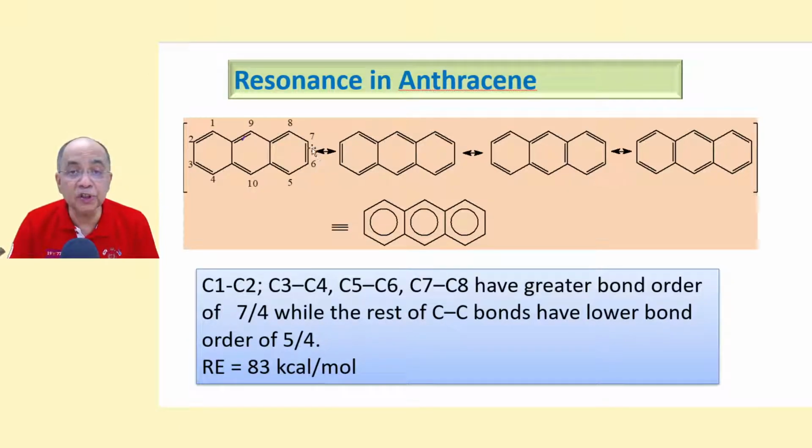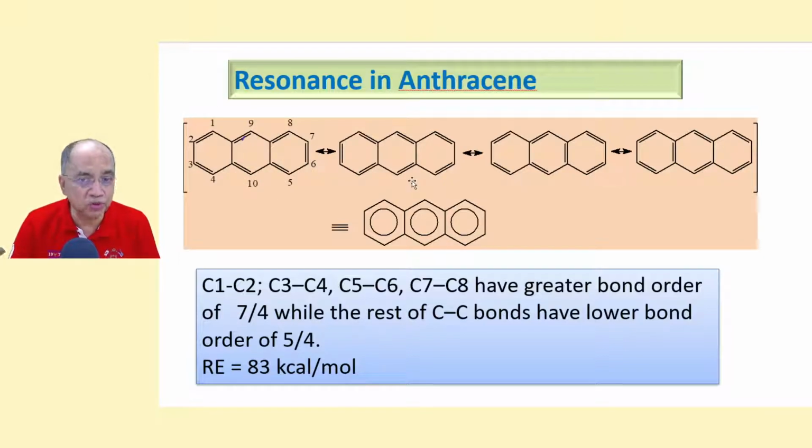This position, and this position, this position. Then the other double bonds. Then you will find, to number them, you start either from here or here, or here or here. 1, 2, 3, 4. Then jump to the third ring. 5, 6, 7, 8, and 9, 10. These positions are not numbered.